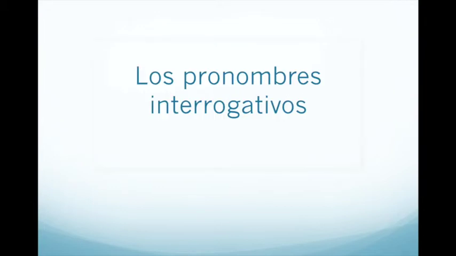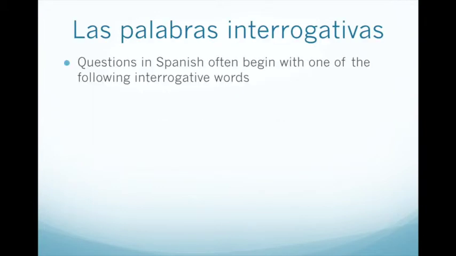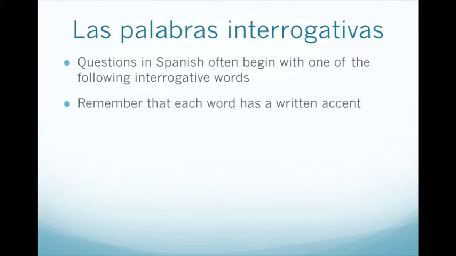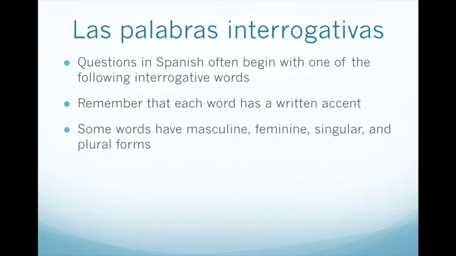Interrogative pronouns, also known as question words, are used when you are asking questions that do not have a yes or no answer. Each word is going to have a written accent. Without the accent, it is considered wrong. Some words are going to have masculine, feminine, singular, and plural forms, so it must agree in gender and number at times.